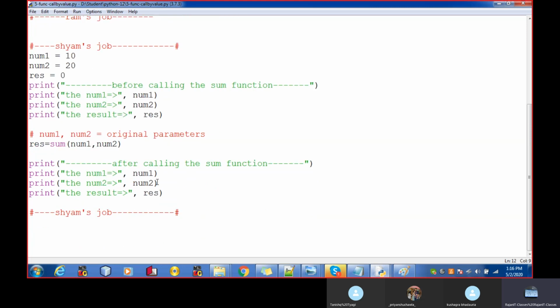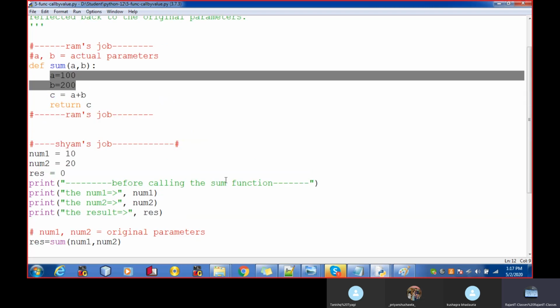So this concept is known as call by value, and it's the default concept. Whatever you have passed to the Ram, if Ram does something with those values, the change of those values will not come inside Sham's house. This is all about call by value.